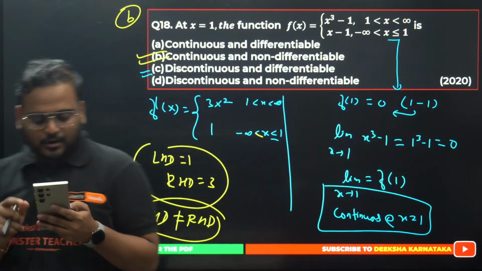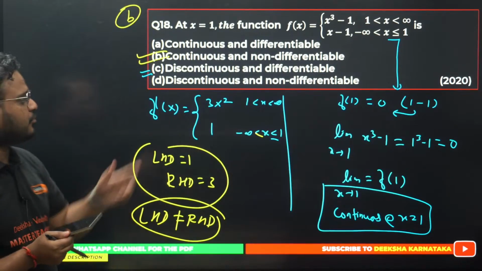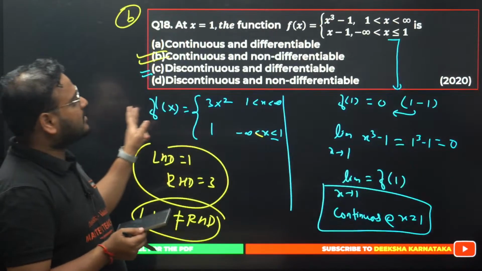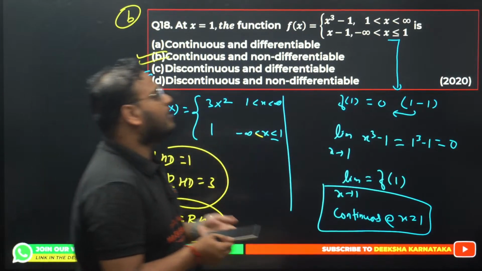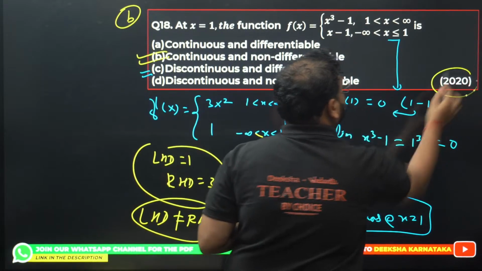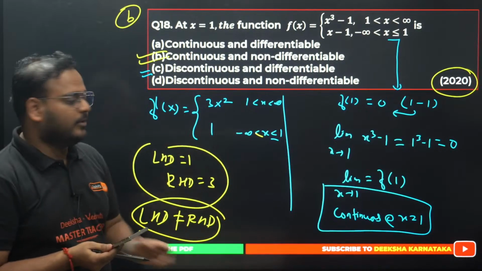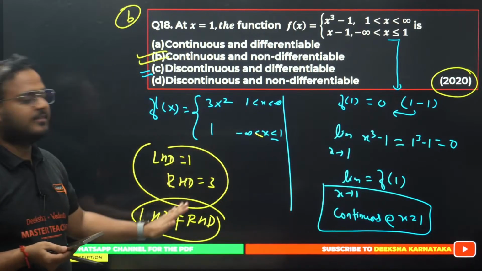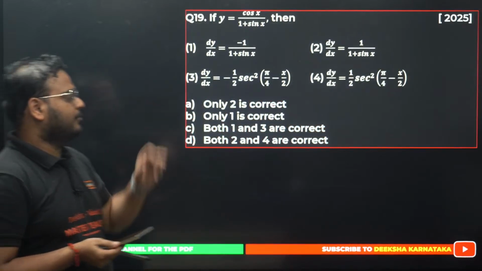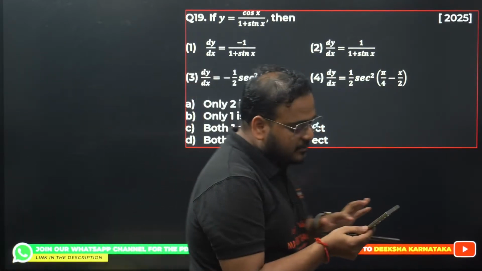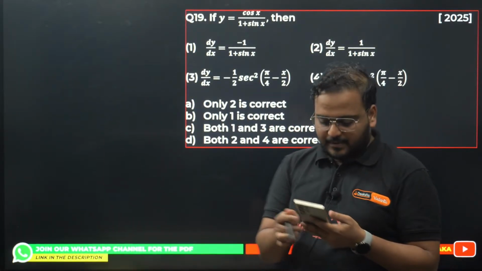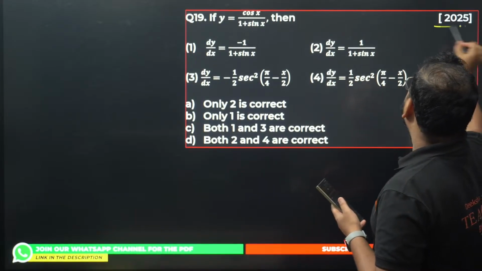So this is clear now, right? All of you are getting how to solve this question. I told you a question like this can come. This is a question from the PYQ of 2020. You have to use both the continuity definition and the differentiability definition to get the result. Here, this one. This is my favorite question from the previous year. From the PYQ of 2025, this is my favorite question.